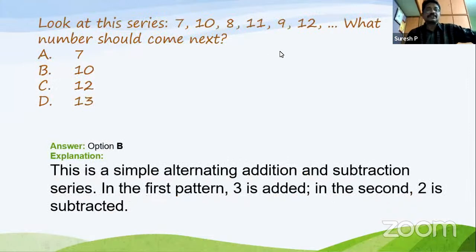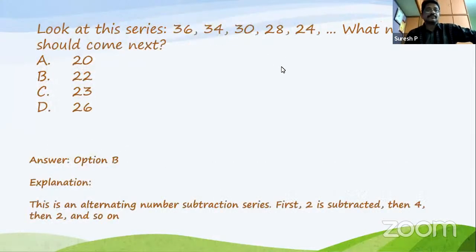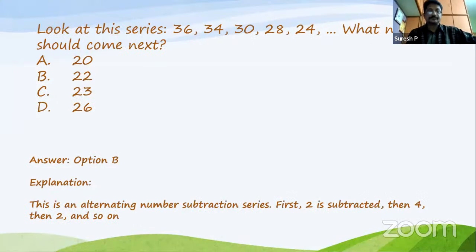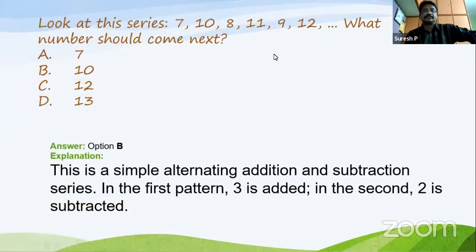Next, here you have to see the series. The numbers given here are 7, 10, then 8, next 11, and the next one is 9, next one is 12.